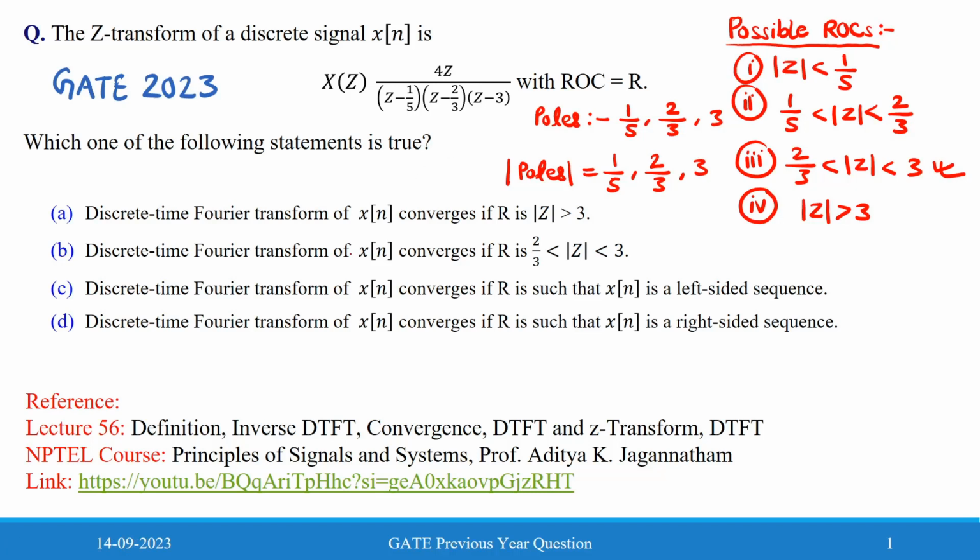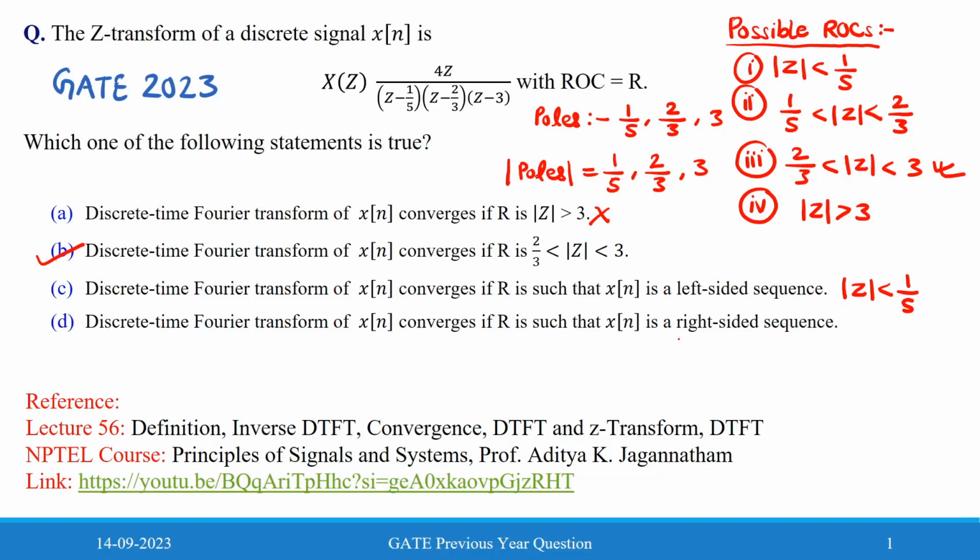From the options we can see that B satisfies the condition: it says that the DTFT of x[n] converges if the region of convergence is |z| between 2/3 and 3. So this is correct, and the first is incorrect. Option C says x[n] is a left-sided sequence, which means |z| less than 1/5. This does not contain the unit circle, so it is also incorrect.